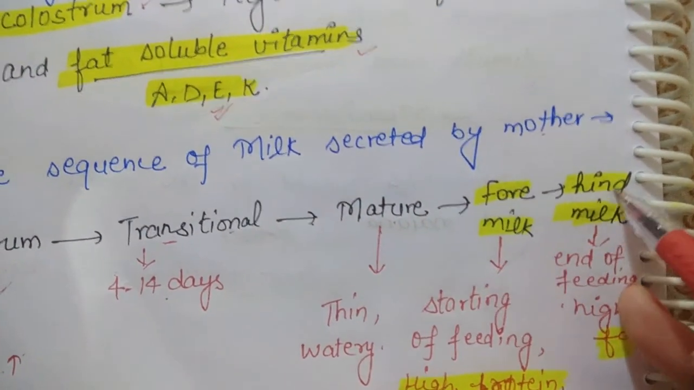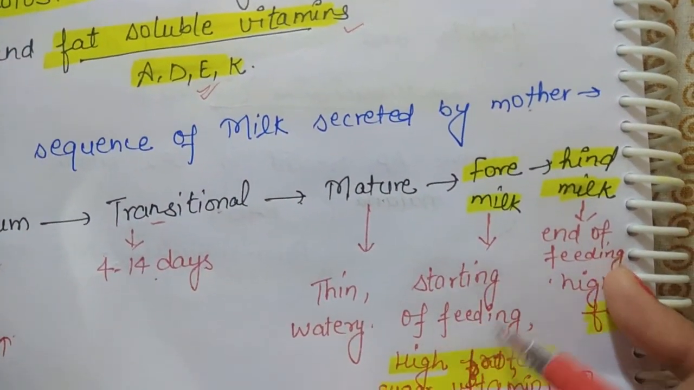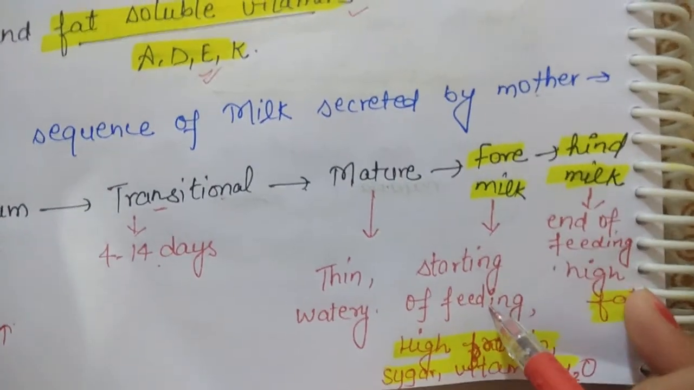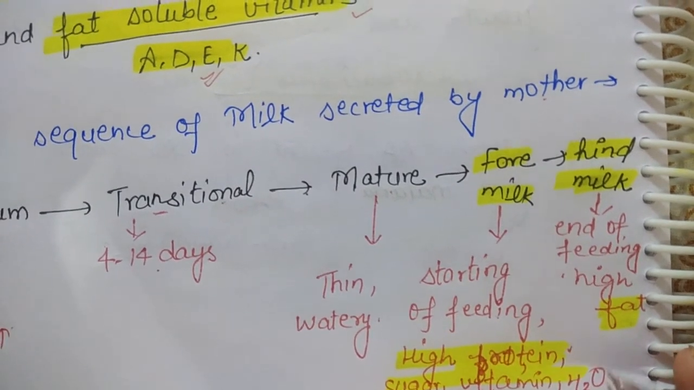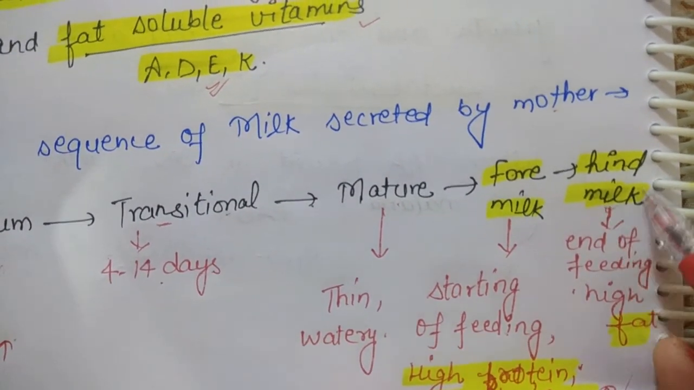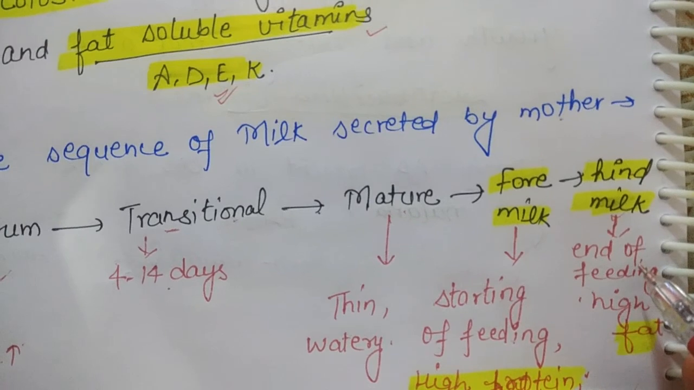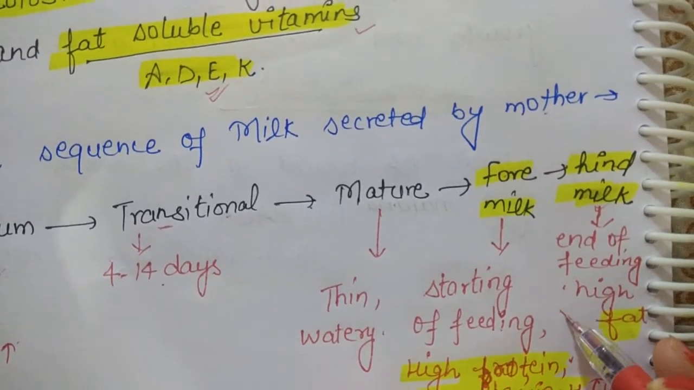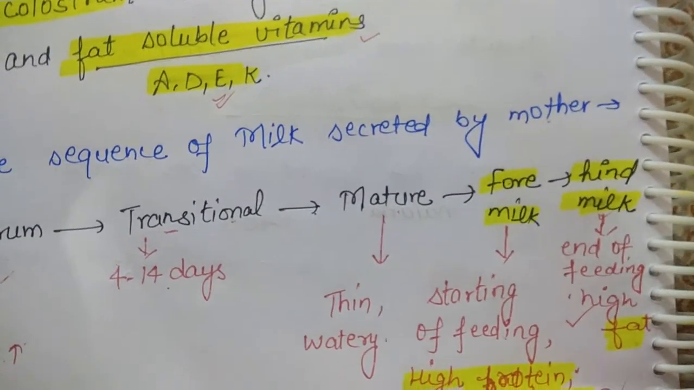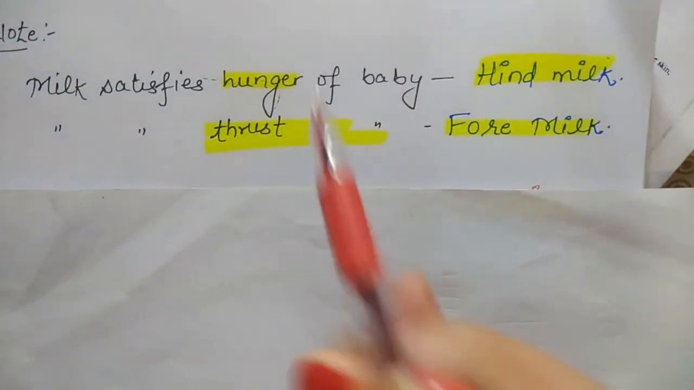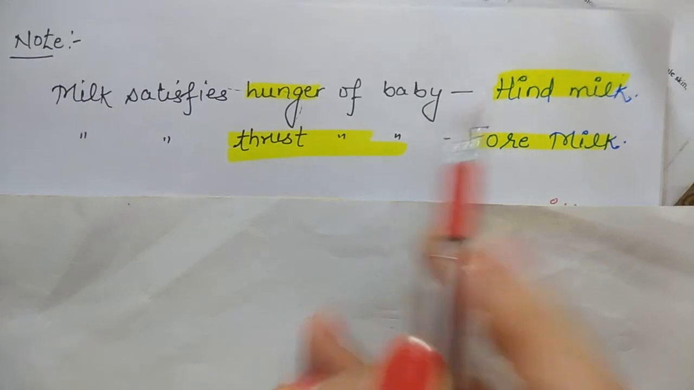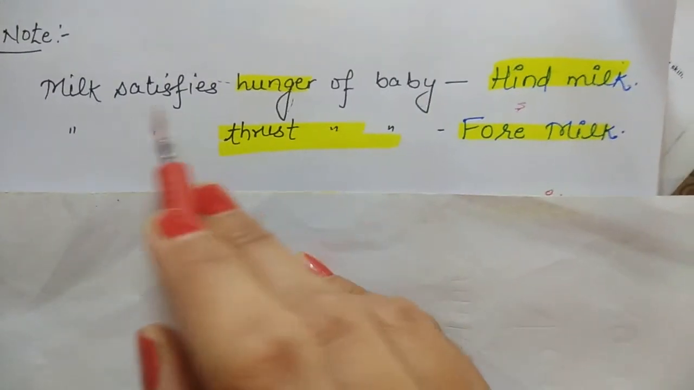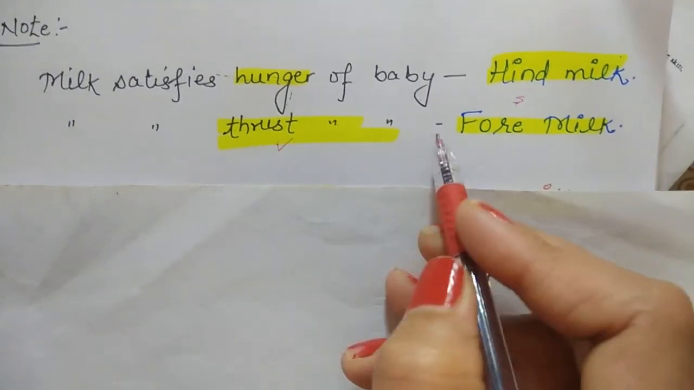Then foremilk and hindmilk. Foremilk is secreted at the start of the feeding and has a high amount of protein, sugar, vitamins and water. Hindmilk is secreted at the end of the feeding and has a high amount of fat. So which milk satisfies the hunger of the baby? That is hindmilk. Which milk satisfies thirst? That is foremilk.